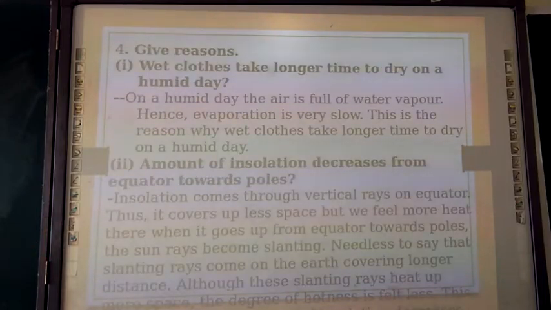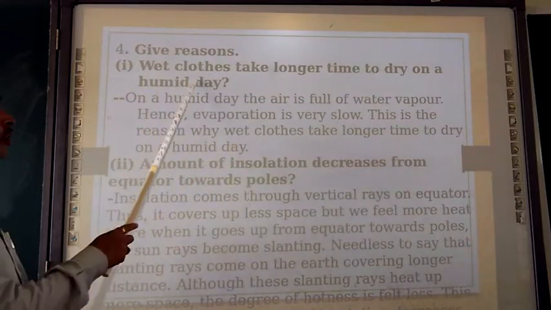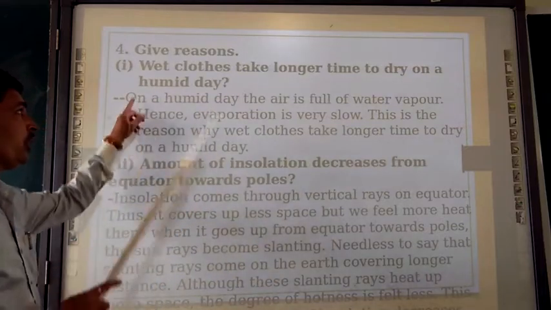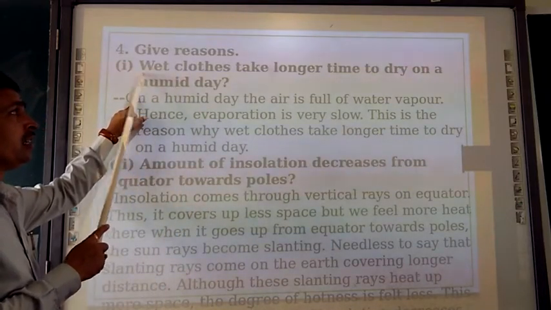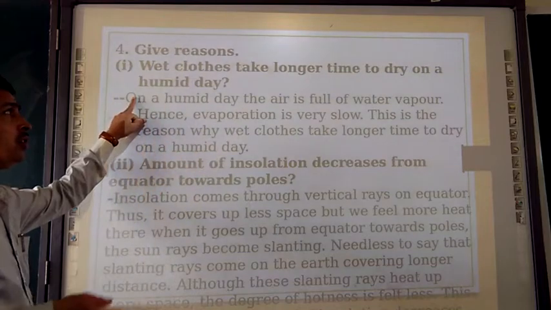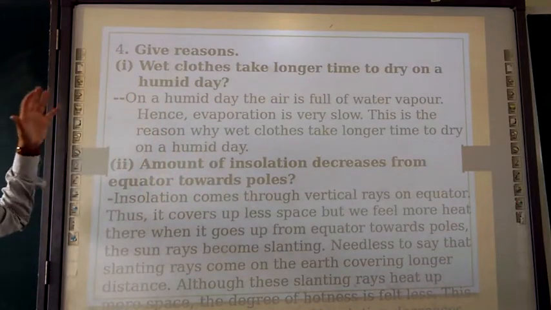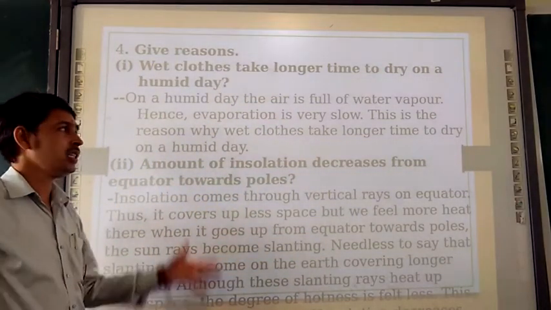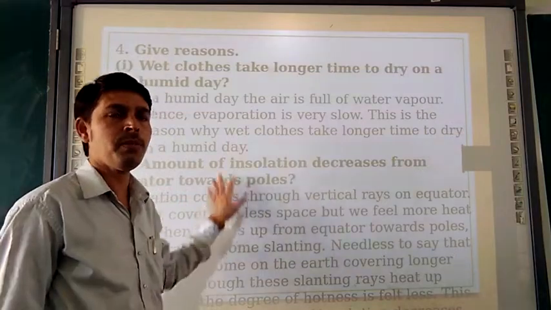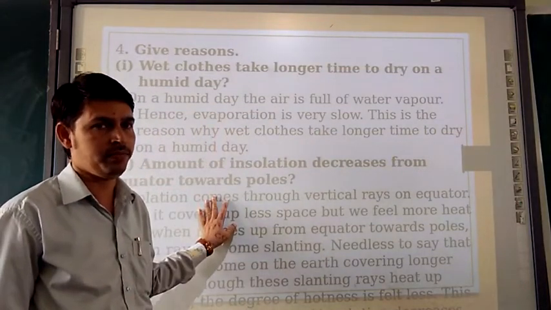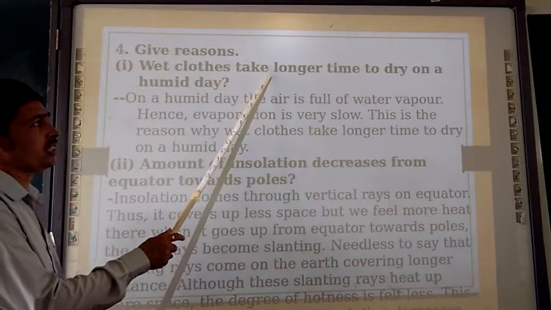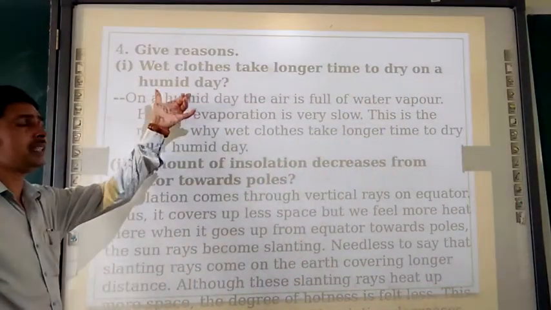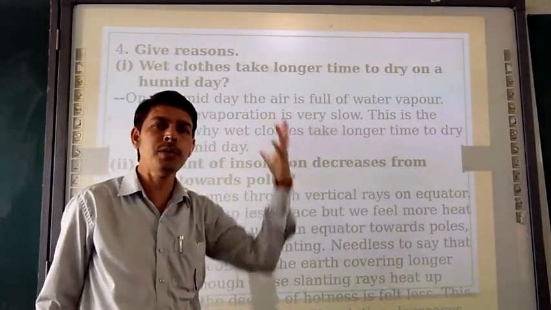That is give reason. Give reason. Wet clothes take longer time to dry on humid day. So on a humid day we are having the clothes which are not going to dry properly. They are taking too much time. And the reason I placed this much big. This give reason, no need to write in the notebook, but for your understanding I have placed here. First, wet clothes take longer time to dry on a humid day. When the humid day will be there, already in the atmosphere the humidity will be there.